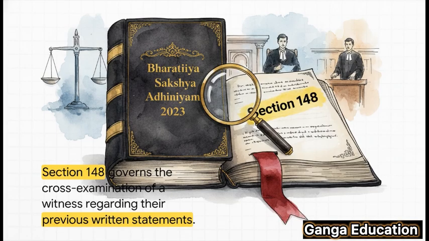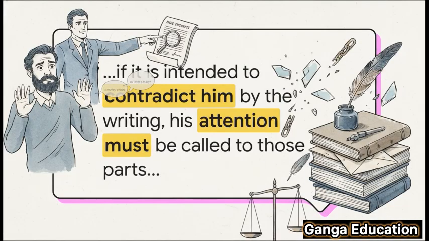It has replaced the old Indian Evidence Act. In your exams, you absolutely cannot make the mistake of writing the old act's name or a wrong section number. So remember, Section 148 BSA 2023. And this section deals specifically with cross-examining a witness about things they've said before in writing. So let's look at the actual text from the law.